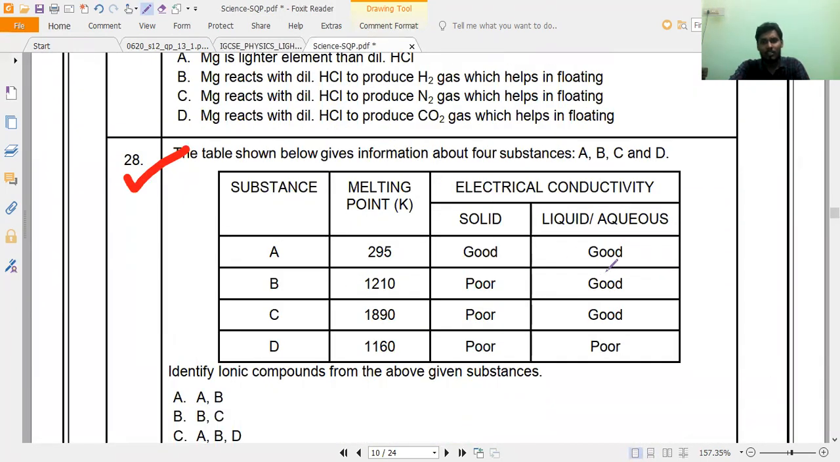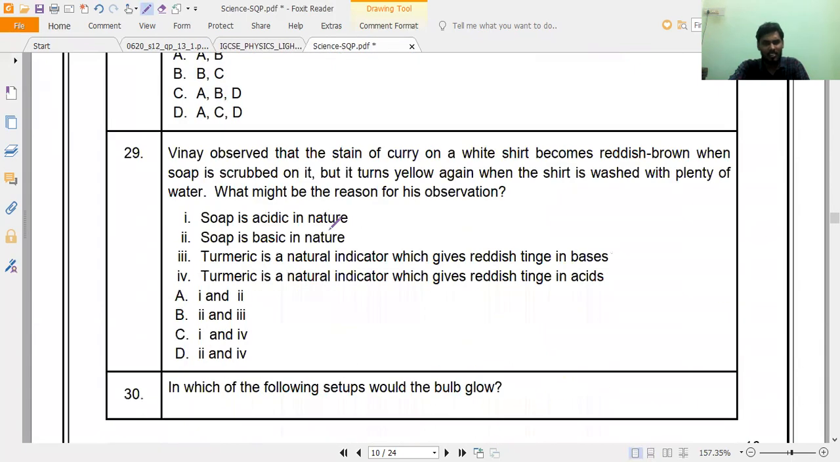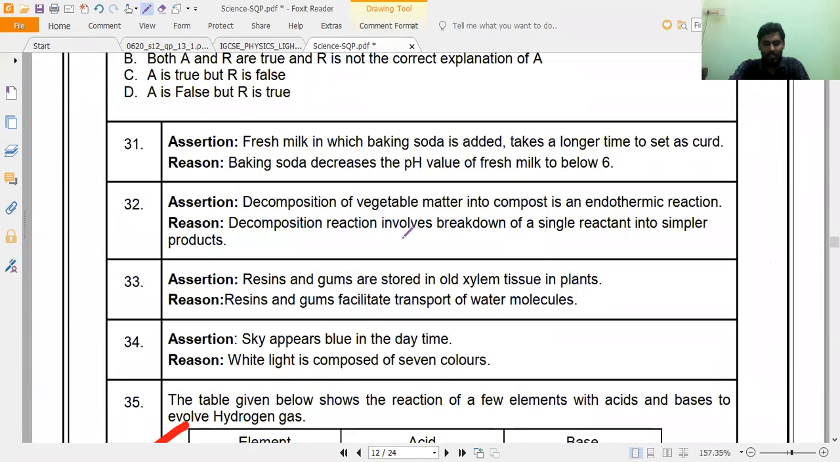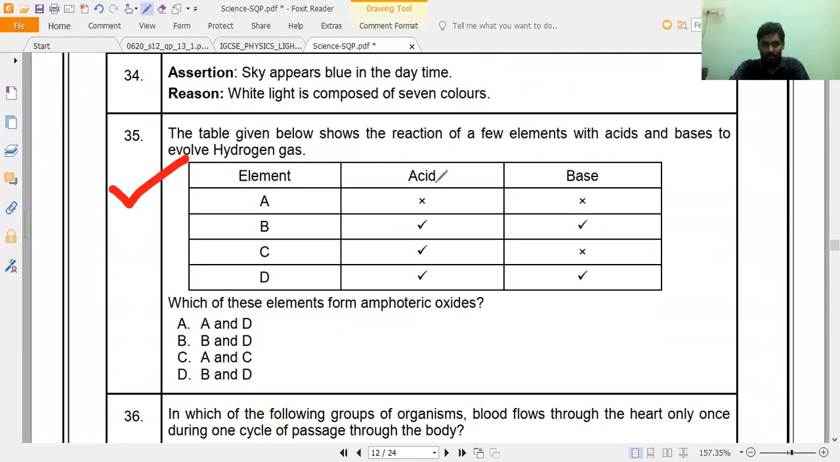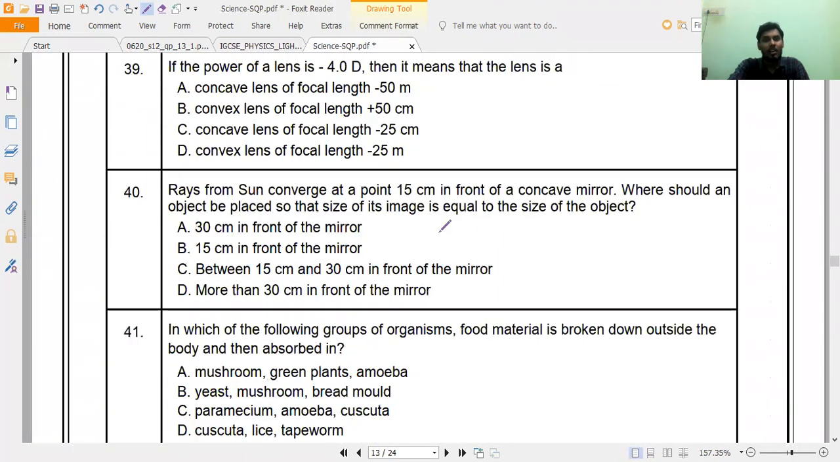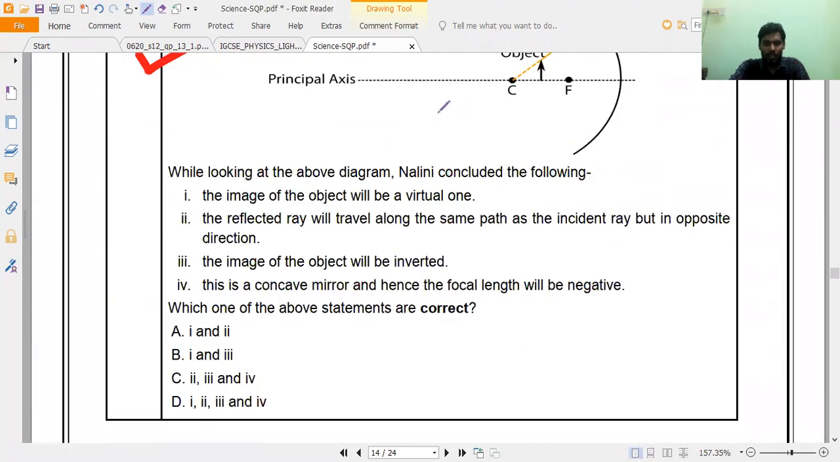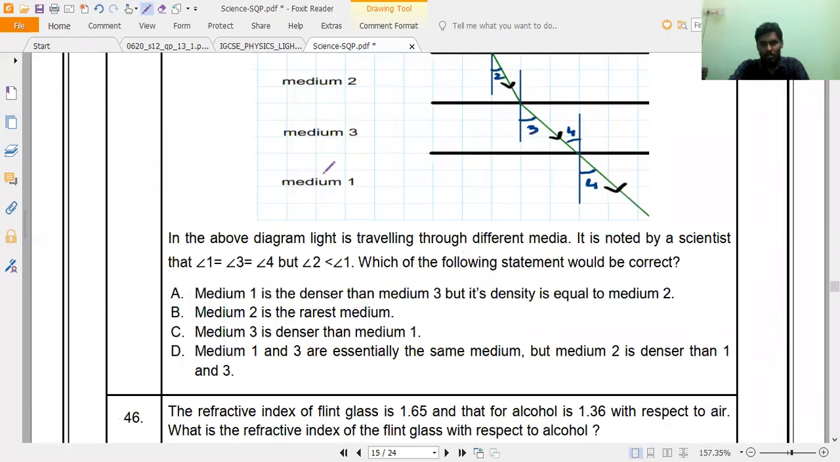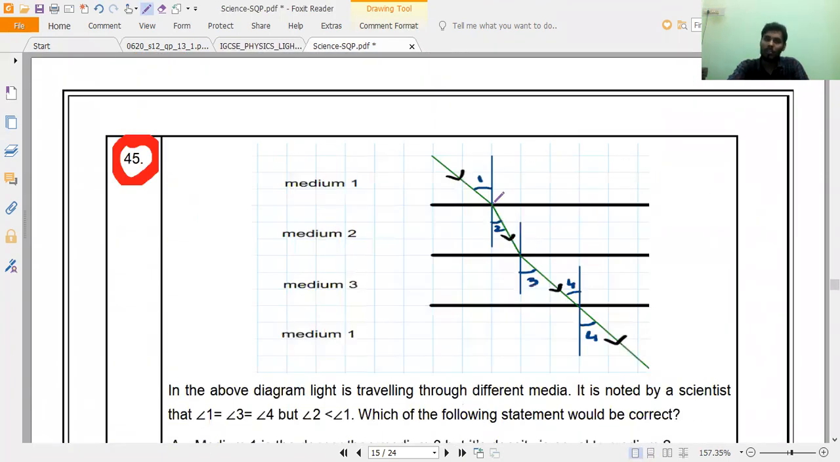Like that, you can see good conductors, bad conductors, electricity, and these questions. I don't want to waste much of your time. And this question, elements, acids, bases, and all the questions like this. If you notice this question, I will show you. Particularly this question, I want to show you.